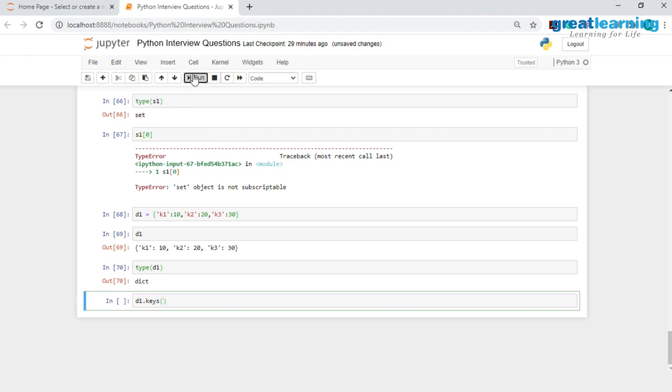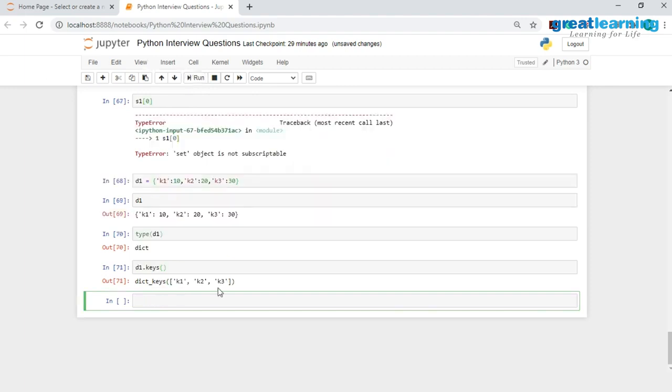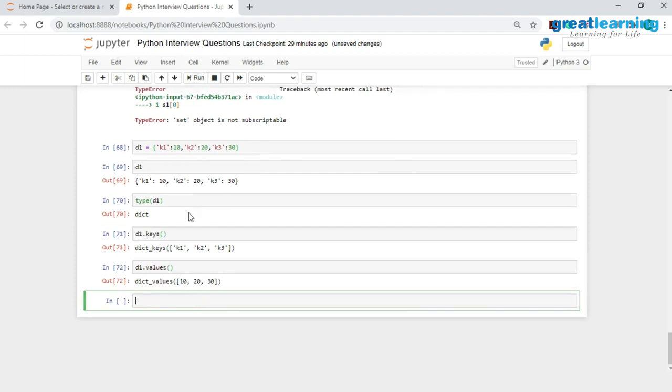So when I have d1.keys, you would see that I have successfully extracted all of the keys from this dictionary. Similarly, if I would want to access the values, I will have d1.values over here, and you would see that I have successfully extracted all of the values. So these are the different types of data structures which are present in Python.